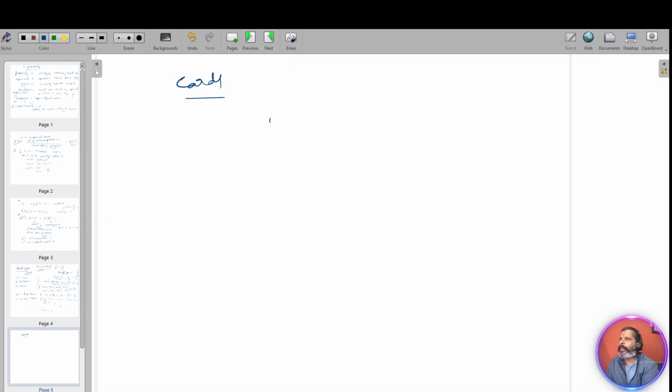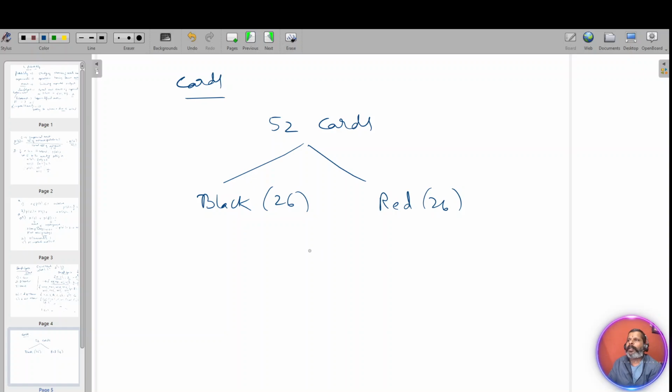How many cards will be there? 52 cards. Out of that, we'll have two sets. If you haven't seen them, please go and check the cards. There will be black cards and red cards, 26 each. Black will be like this one, this is called spade, and this is called clubs.